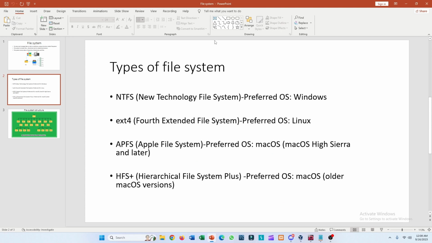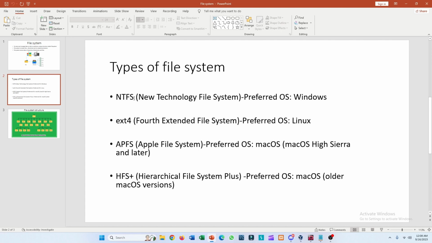There are various types of file systems. The work of a file system is to manage the organization, storage, retrieval and manipulation of files and data on a storage device in a structured and accessible manner.